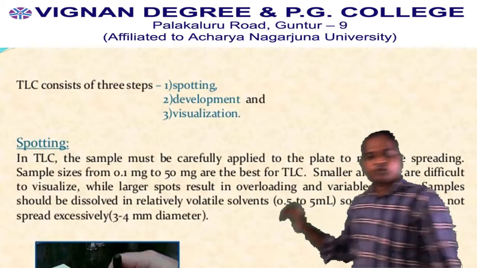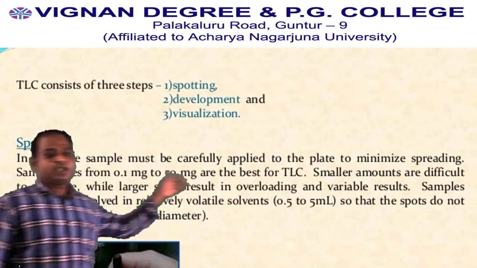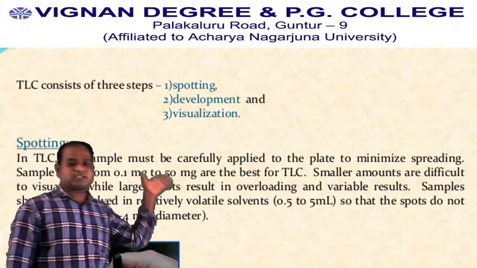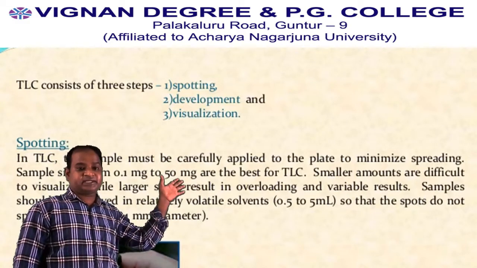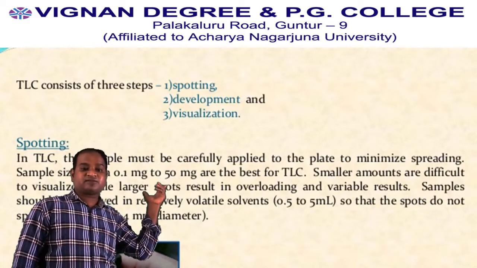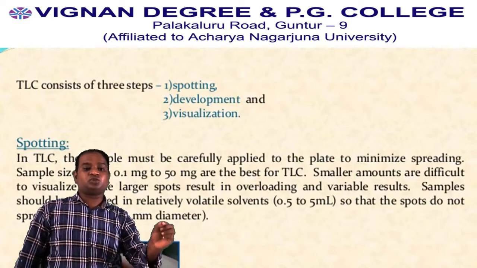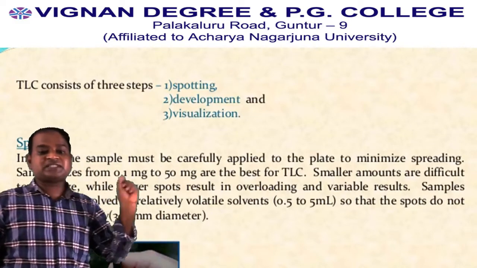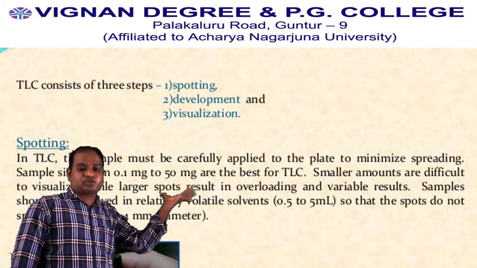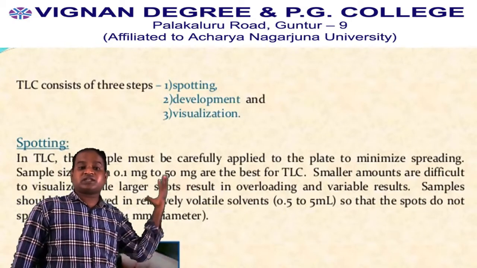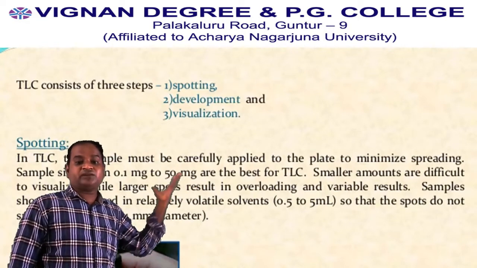Under that, first one, spotting. In TLC, the sample must be carefully applied on the plate to minimize spreading. Sample sizes from 0.1 mg to 50 mg are the best for TLC. Smaller amounts are difficult to visualize, while larger spots result in overloading and variable results.